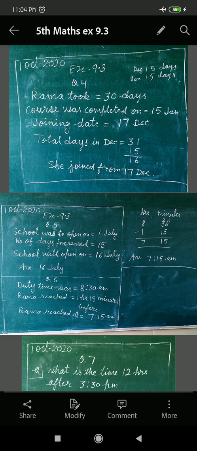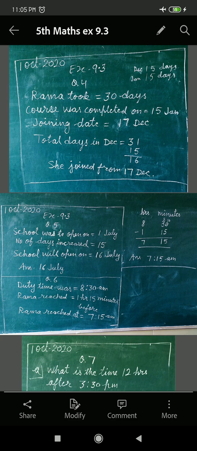16, it means after 16, 15 days from December and 15 days from January, and then the total 30 days will be complete. Then from 17 December she joined, and up to 15th January she has completed her English speaking course. Now your answer is 17 December.